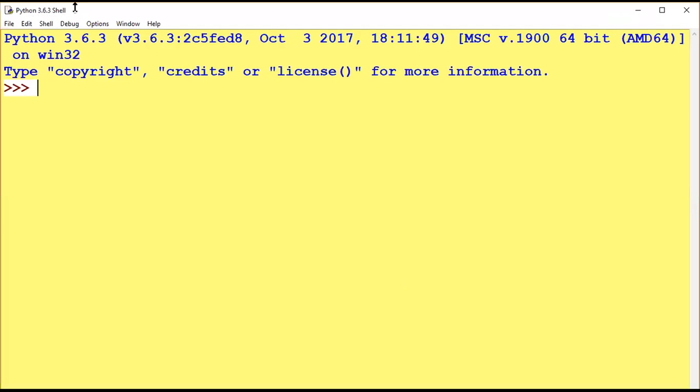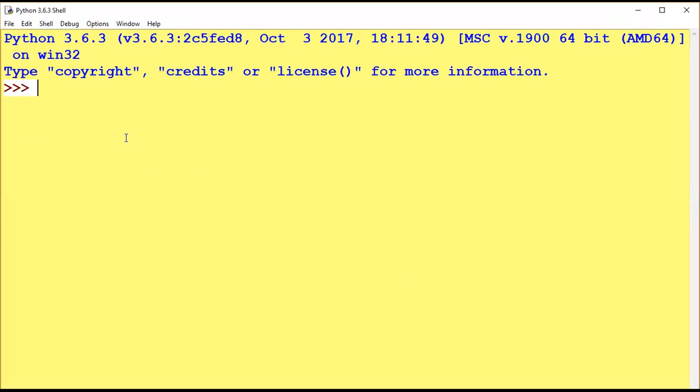This is called the Python shell. Here I have downloaded Python 3.6.3, and this version is showing here. This is called interactive mode. Code is executed line by line. See here, I am giving you an example of a weak point of Python.